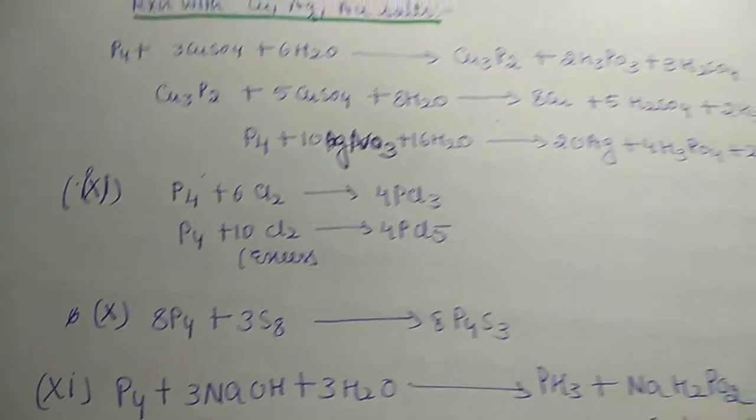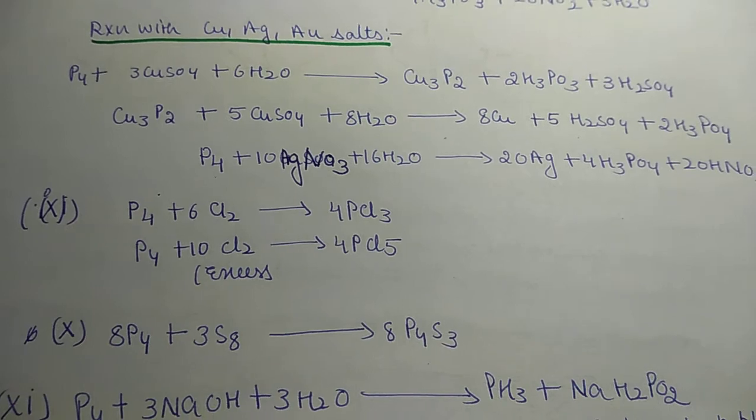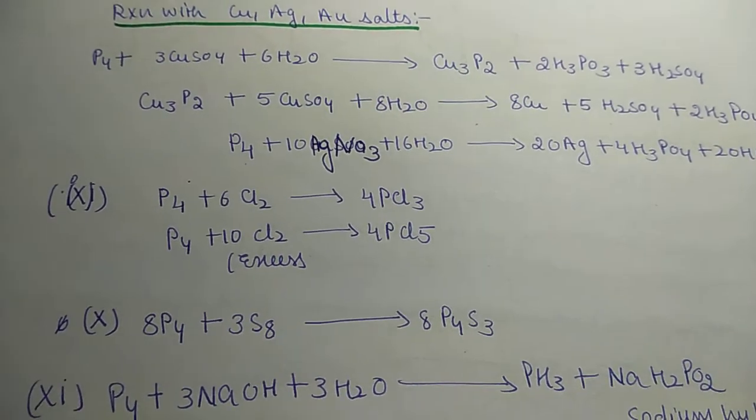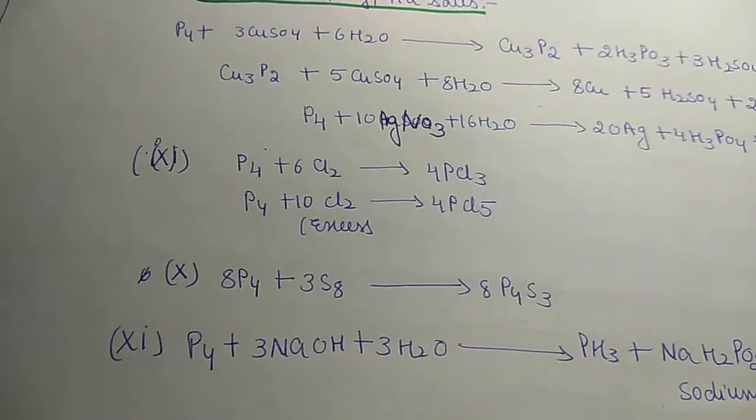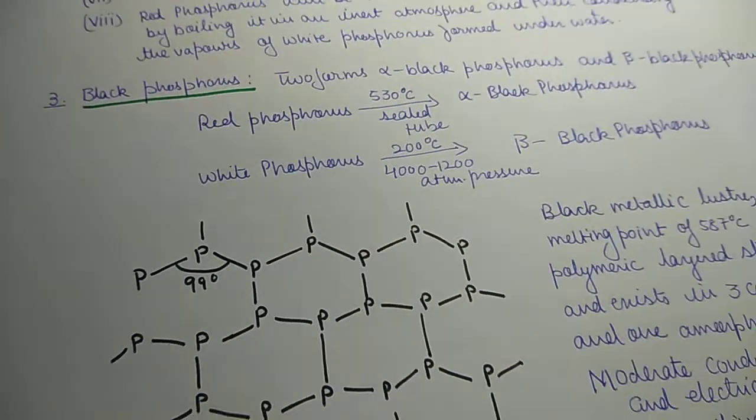We have silver nitrate, and that is why we get silver, phosphoric acid and HNO3. So please correct it.